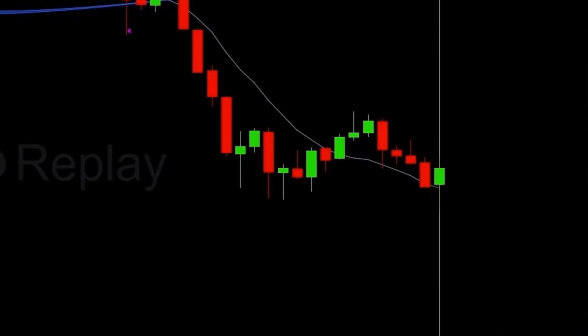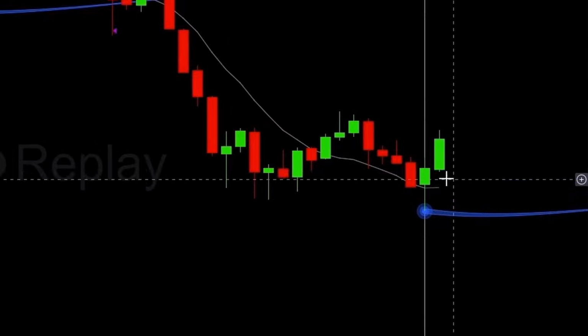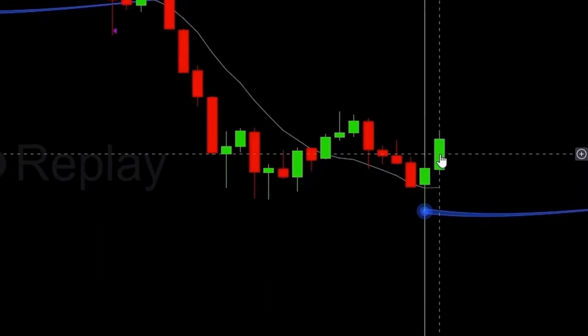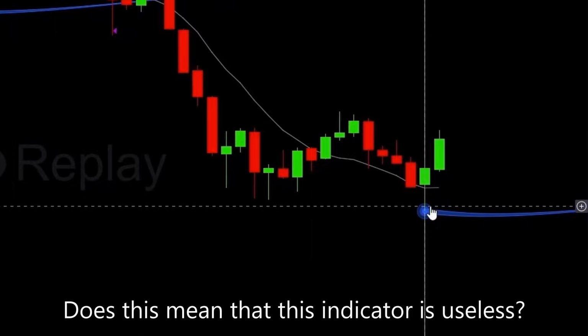So if you see something like this with any indicator, that means that indicator might have a repainting problem. Now let's see what happens on the next candle. After the next candle's close, we receive the buy signal. I checked multiple long and short entries, and the printed entry signal is always one candle earlier than where it really was printed. What does this mean? Does this mean that this indicator is useless?